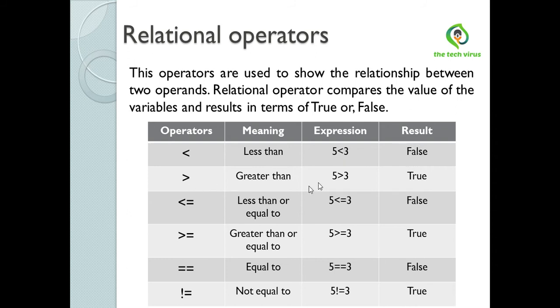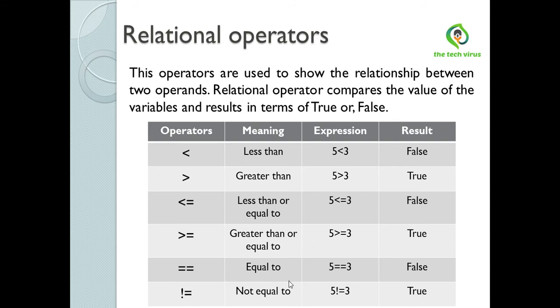This is greater than. 5 is greater than 3, so true. Here, less than or equal to. 5 is less than or equal to 3? It returns false. Here, greater than or equal to. 5 is greater than or equal to 3? Yes, 5 is greater than 3, so it returns true.